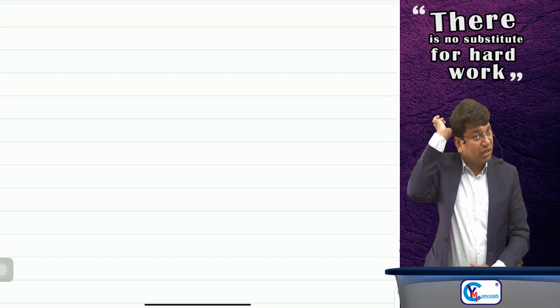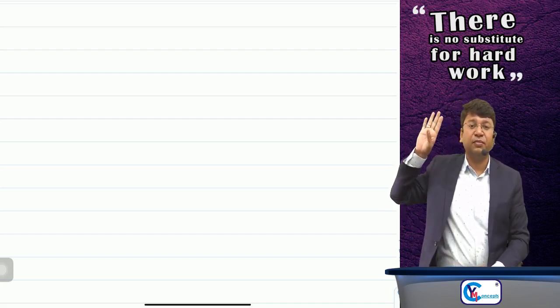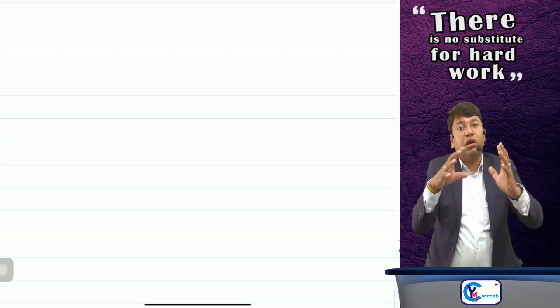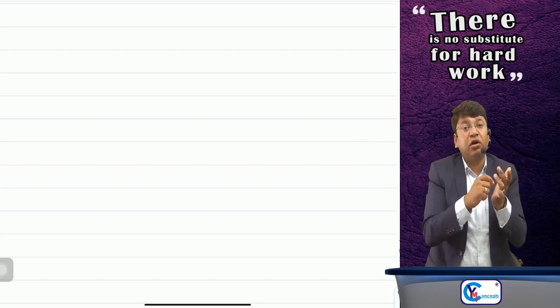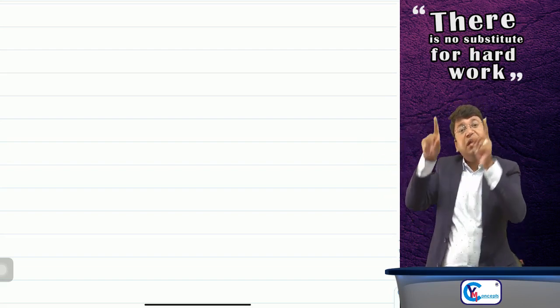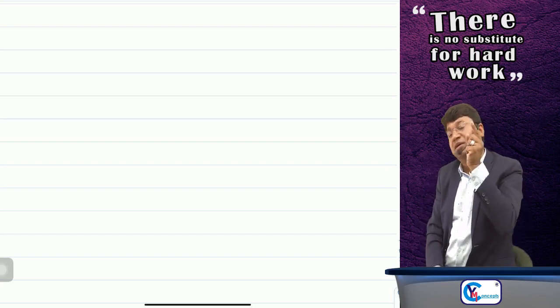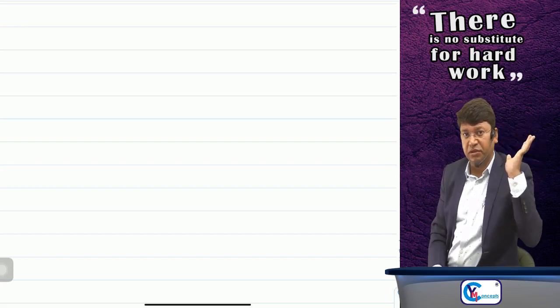Okay, now last point comes: who is the competent authority to issue the completion certificate? It depends on your local or municipal laws. If as per your local or municipal law, any government authority is supposed to issue the completion certificate, then that government authority itself is the competent authority. Nobody else will be competent authority.